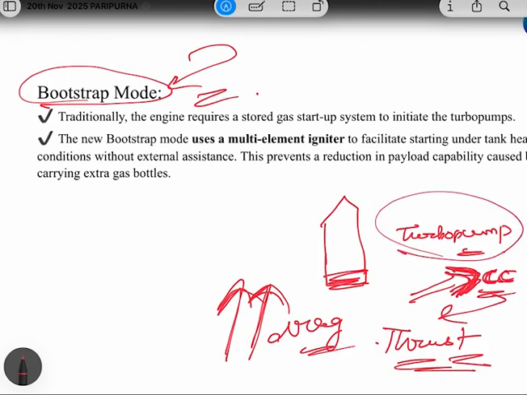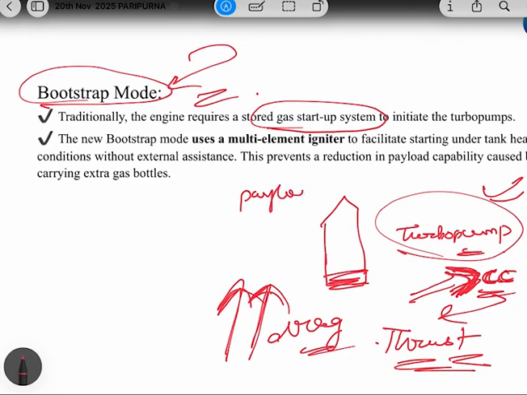So initially, to start the engine, we need to start the turbo pump. And to start the turbo pump, no, we required a gas startup system. We required the bottles of gases to start this turbo pump. Okay, so what happened is that because of these gas bottles, no, the payload capacity of the rocket was reduced.